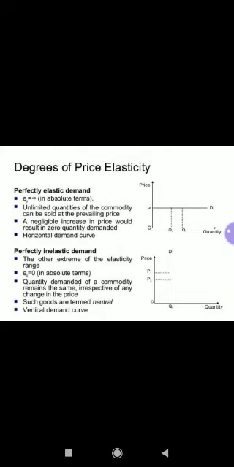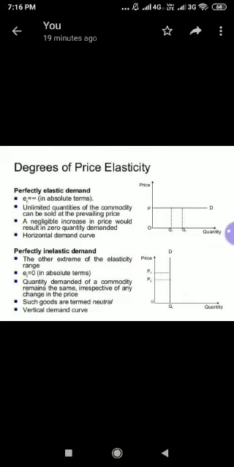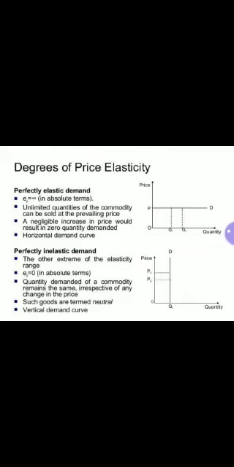Perfectly elastic demand is when consumers are prepared to purchase all that they can get at a particular price but nothing at all at a slightly higher price, then the price elasticity of demand for a commodity is said to be infinite. In this case, a very small fall in the price causes the demand to increase to infinity. A demand curve of infinite elasticity is known as a perfectly or completely elastic demand curve.